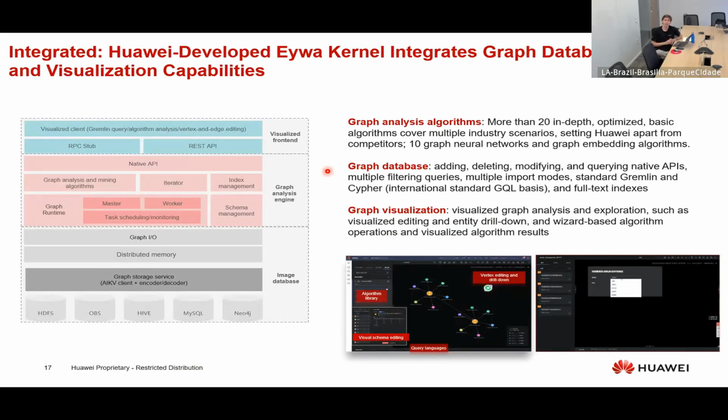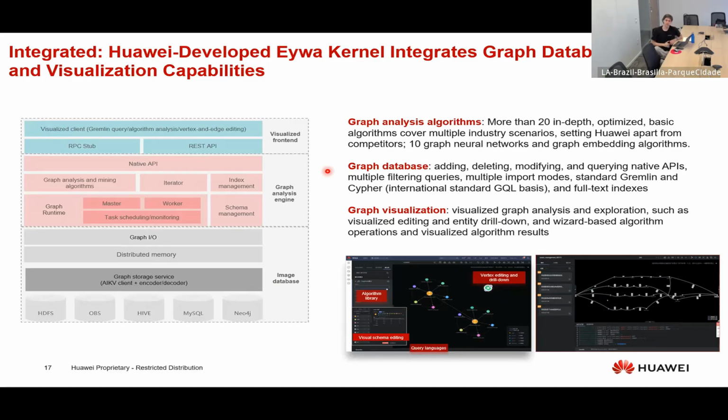Firstly, what I want to highlight here is that we have the AWA kernel. I don't know if that's the correct pronunciation, but the AWA kernel integrates graph database, analysis and visualization capabilities all in one. So we can say that GES is a one-stop platform that groups all these features, right?